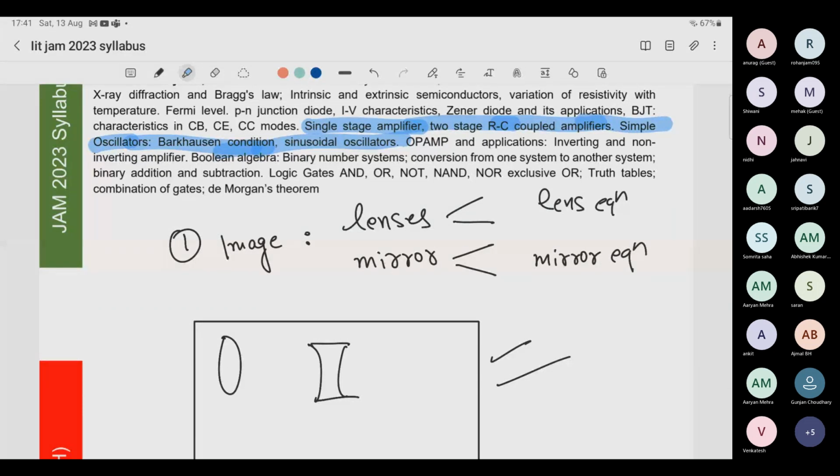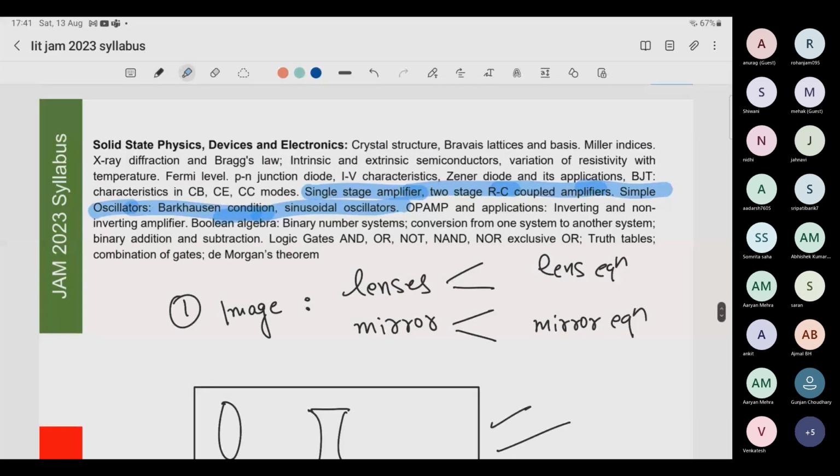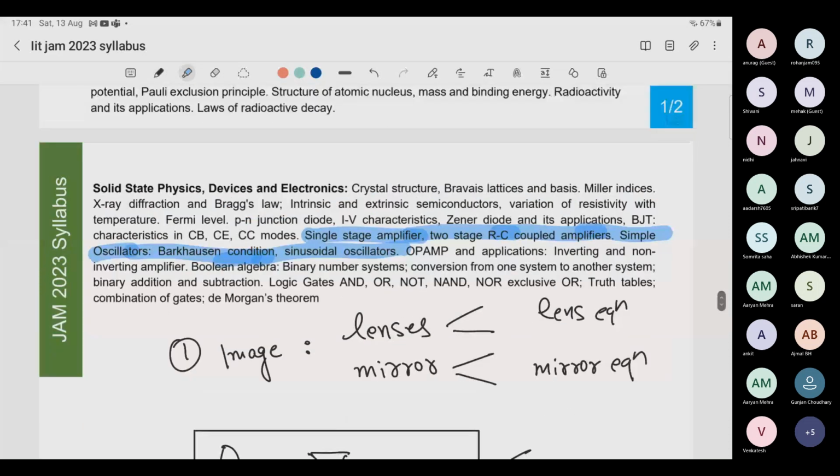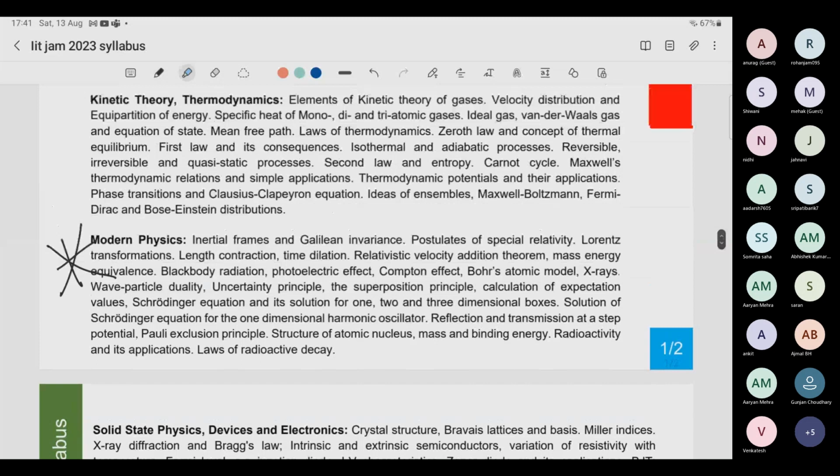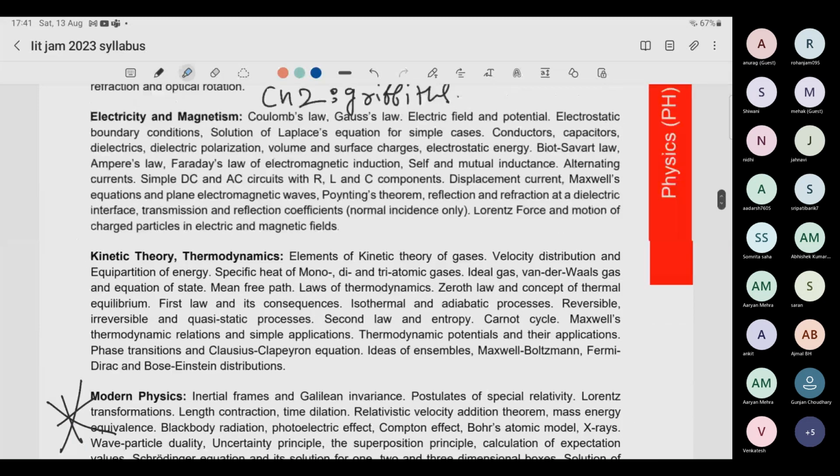Other than this, you should all do that, and it's very easy. What I am asking you to leave is statistical mechanics. Completely leave these topics. And if you want to leave some other topics, I have mentioned which are important and which are not.